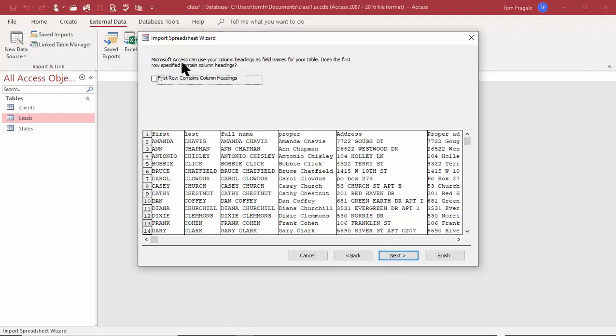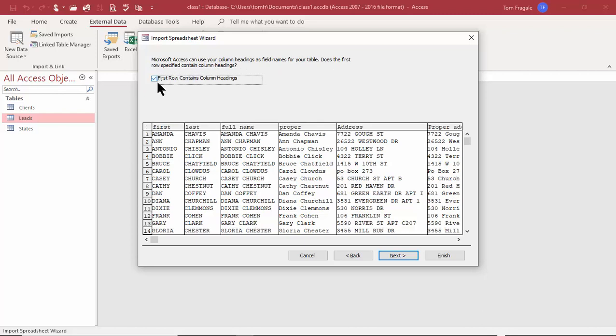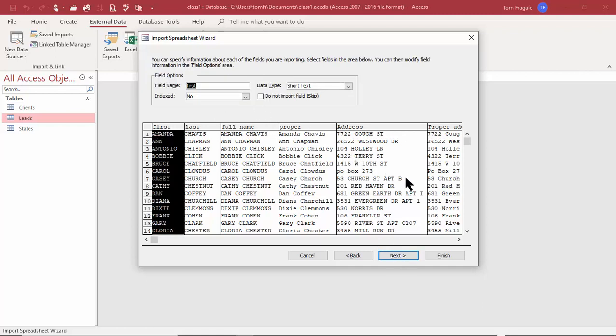And Microsoft Access can use your column headings as field names for your table. Does the first row contain your column headings? In this case, it does. So we'll use those field names again. I'll pick on Next. Now again, we can change those field names here. So I might as well do that here, just to be consistent, right? So I'll make it capital F.